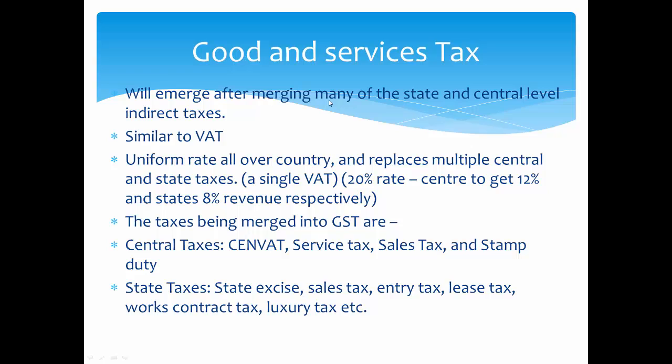All those indirect taxes of the center as well as the states will be merged into a single tax, that is GST. And it is similar to VAT, value added tax. As you have seen, GST will also be taken at multiple points. So it will be a multi-point taxation system, with a uniform rate all over the country, replacing multiple central and state taxes. So there will be a single tax for the whole country.